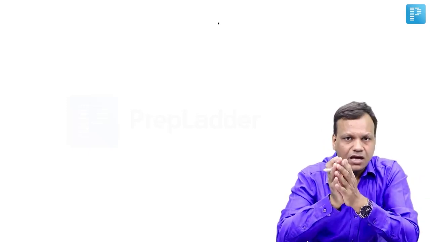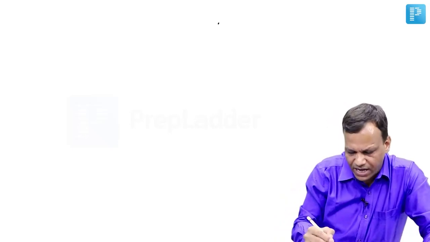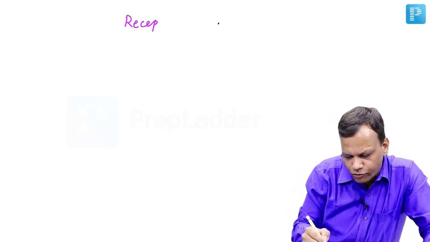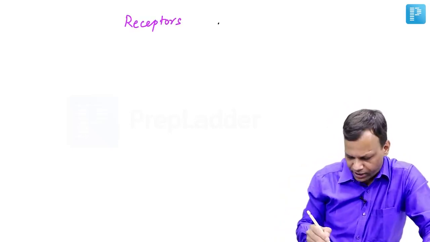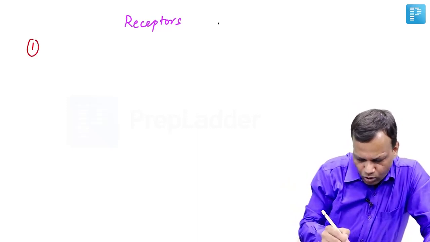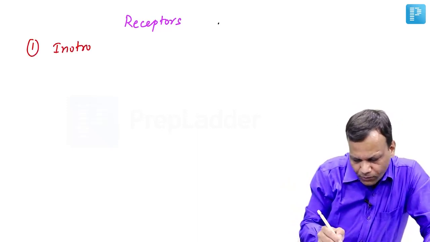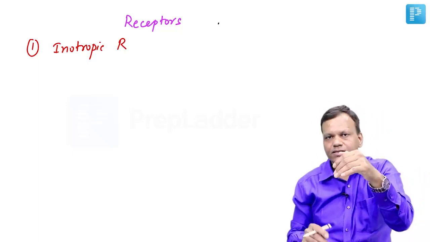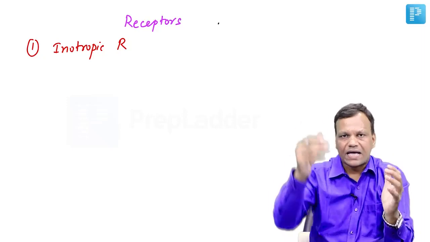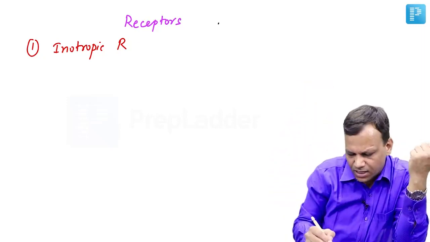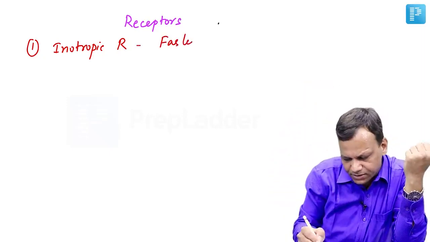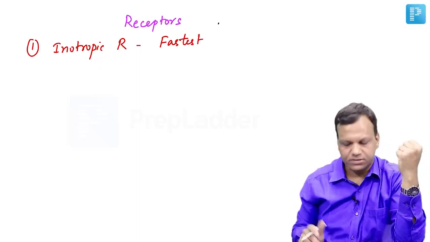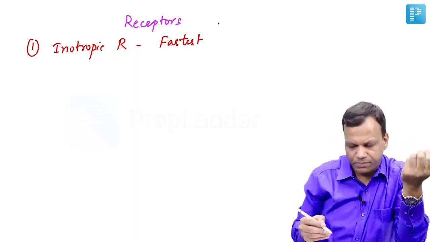Now second thing, these drugs were working on receptors. Every receptor has some particular signal transduction mechanism. So based on that, we divide the receptors into 4 types. Number 1 is ionotropic receptors. These are present on the ion channels. So when the drug binds to the receptor, the ion channel opens, the ions move, the action comes. So these are the fastest acting receptors. So these are present at important places.